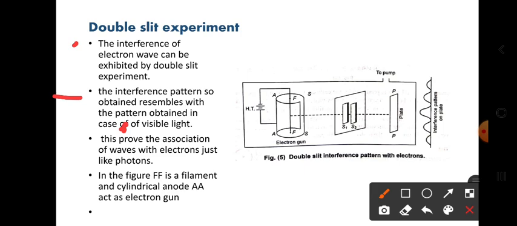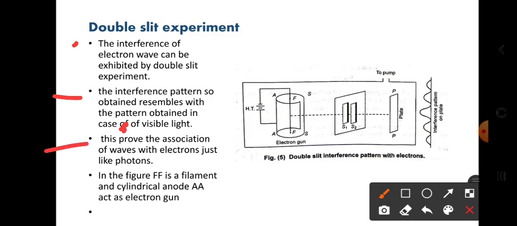In the optics chapter there is also a double slit experiment. There, whatever pattern we get by using visible light, the same pattern we get in this experiment by using electrons. With electrons we get one pattern, and with visible light we get one pattern. Both patterns are almost the same. That is the meaning of this point.